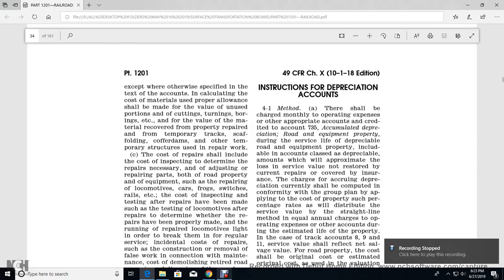All right, instruction of the depreciation account with the method. There shall be charged monthly to operating expense the appropriate account, with the credit to account 735, accumulated depreciation, road and equipment property, during the service life of the depreciable equipment. The property includes the accounts classified as depreciable, with the approximate loss of the